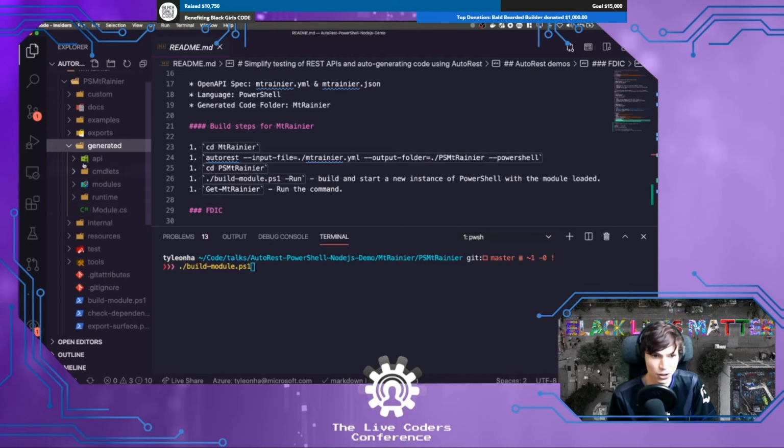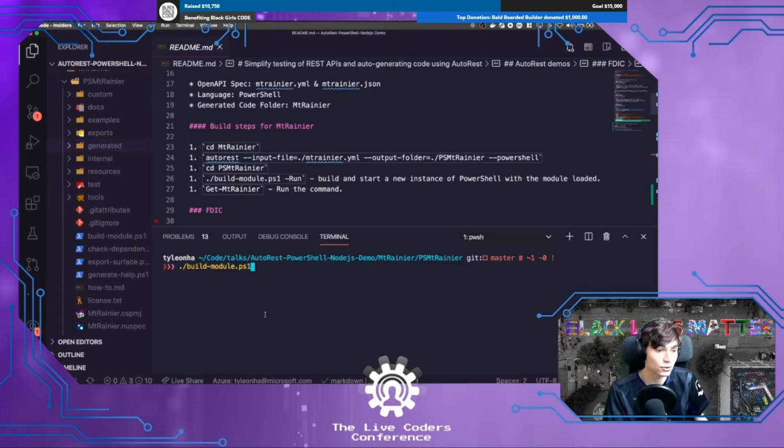There's C# here, and something that you can do within PowerShell is you can actually write modules for PowerShell in C# and then build them into a DLL that you can load into PowerShell. So you don't have to write PowerShell script to write PowerShell commands, which is kind of neat. But anyway, sidetracked. Let me just go ahead and run the build thing. We're going to build it, and here we go.